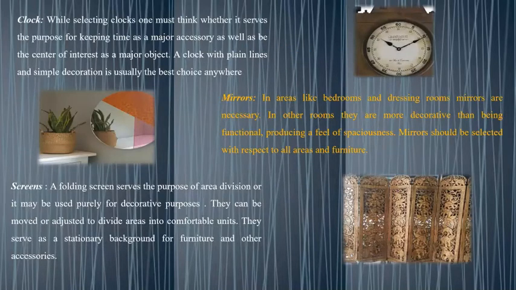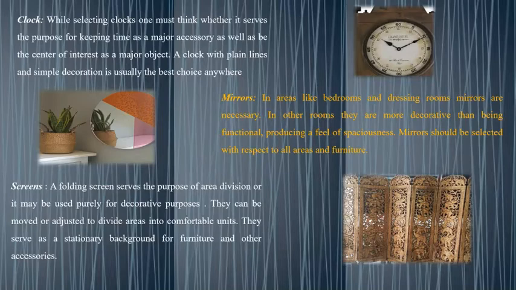Clock. While selecting a clock, one must think whether it serves the purpose of keeping time as a major accessory as well as being the center of interest as a major object. A clock with plain lines and simple decoration is usually the best choice anywhere. Next is mirrors. In areas like bedrooms and dressing rooms, mirrors are necessary. In other rooms, they are more decorative than functional, producing a feel of spaciousness. Mirrors should be selected with respect to all areas and furniture.